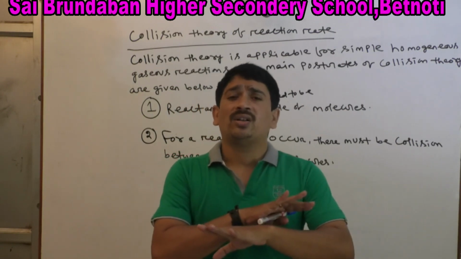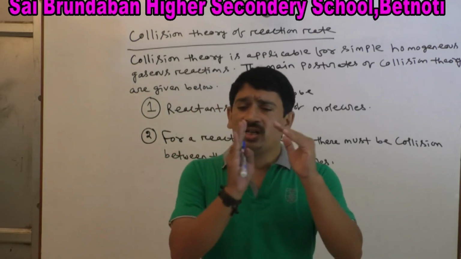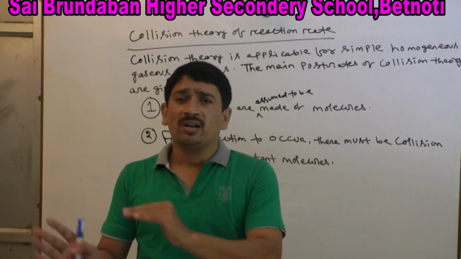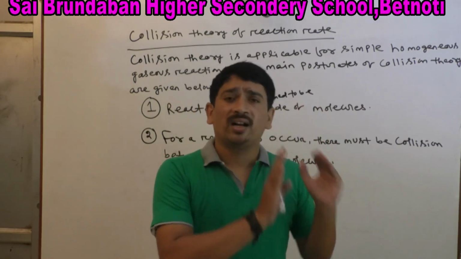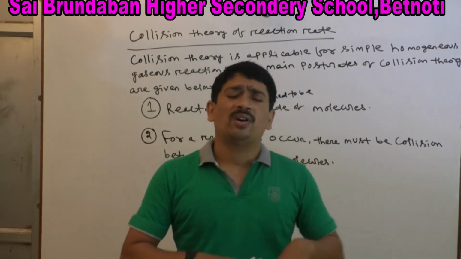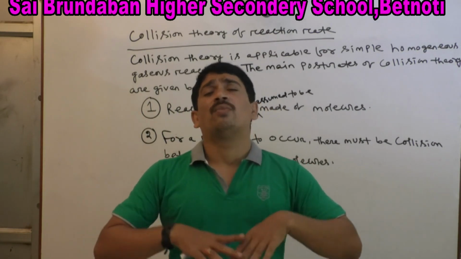Otherwise the collision is ineffective and does not give rise to product.